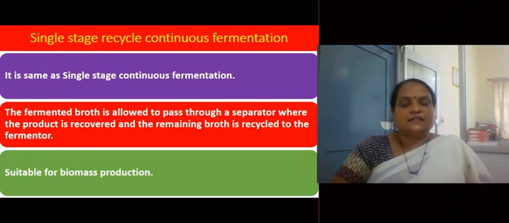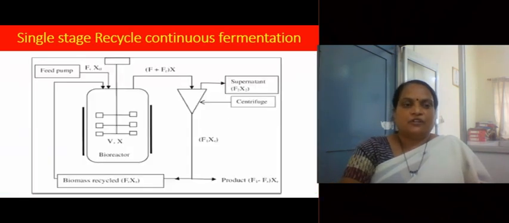It is the same as single stage continuous fermentation. The fermented broth is allowed to pass through a separator. Fermented broth means what? Whenever we add fresh medium into the tank, simultaneously we are also taking out some fermented broth from the tank. That is called fermented broth. That fermented broth is allowed to pass through a separator where the product is recovered or the biomass is separated, and either the biomass or the remaining fermented broth is recycled to the fermenter. It is suitable for biomass production.